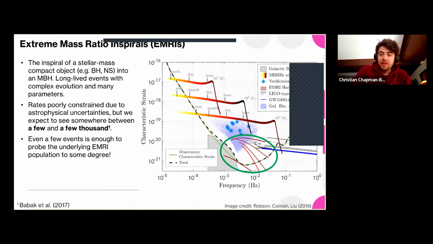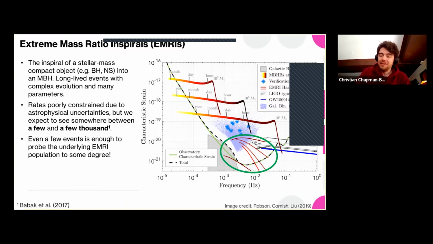So extreme mass ratio inspirals are long-lived signals which consist of the inspiral of a stellar mass compact object into a massive black hole of on the order of millions of solar masses. These events are interesting for a number of reasons. Primarily for population inference, they are interesting because they offer very strong constraints on the parameters of the system. For example, the mass and spin of the primary black hole and the mass of the compact object that is inspiraling. The rates are somewhat uncertain because there are a number of astrophysical assumptions which are not well constrained at the moment, but we know that we expect that there should be at least a few, but up to a few thousand. So there's a range there, but importantly, there is enough to say that we could make some statement